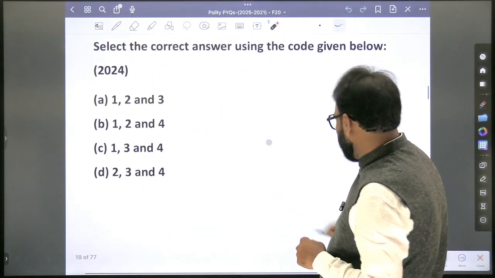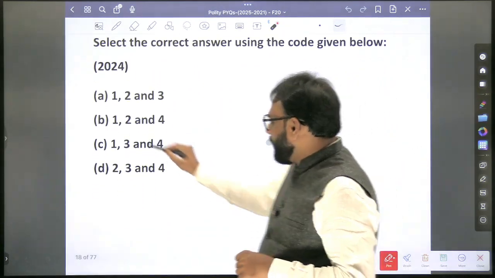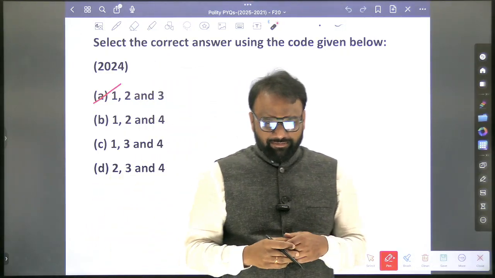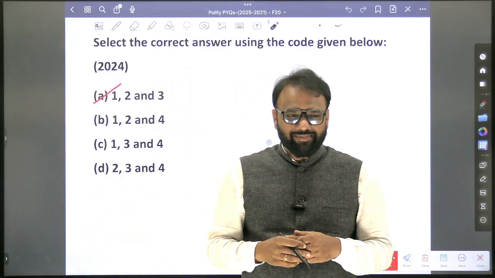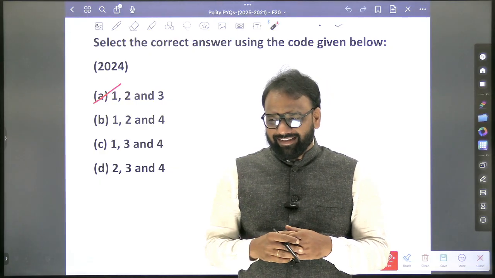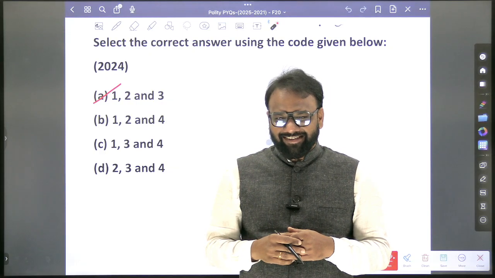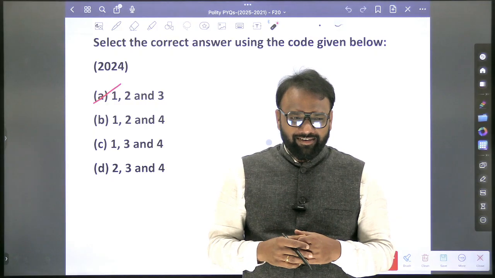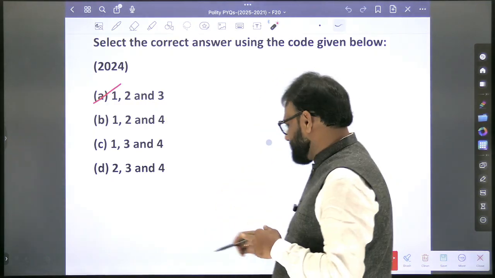So what's the answer here? 1, 2 and 3. Which were the languages added through the 21st amendment? Sindhi. 71st amendment: Konkani, Manipuri, Nepali. Next, 92nd amendment: Bodo, Dogri, Santali, Maithili.